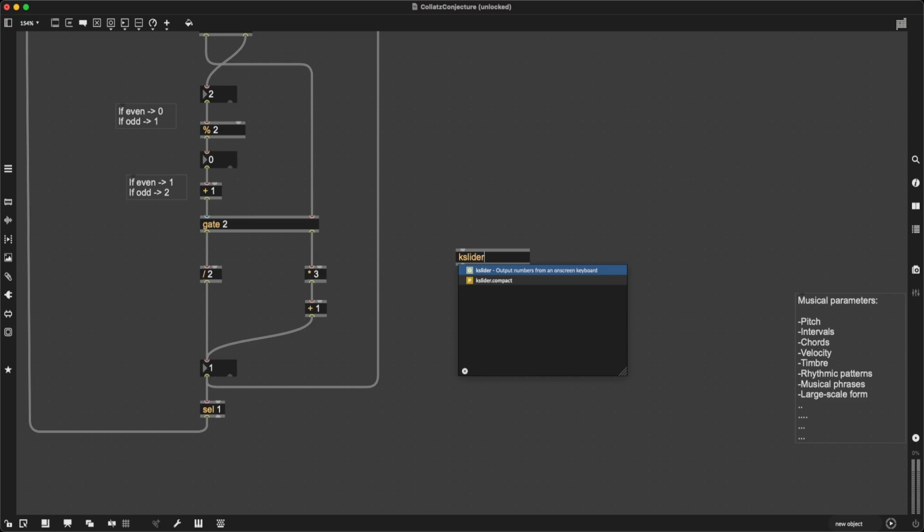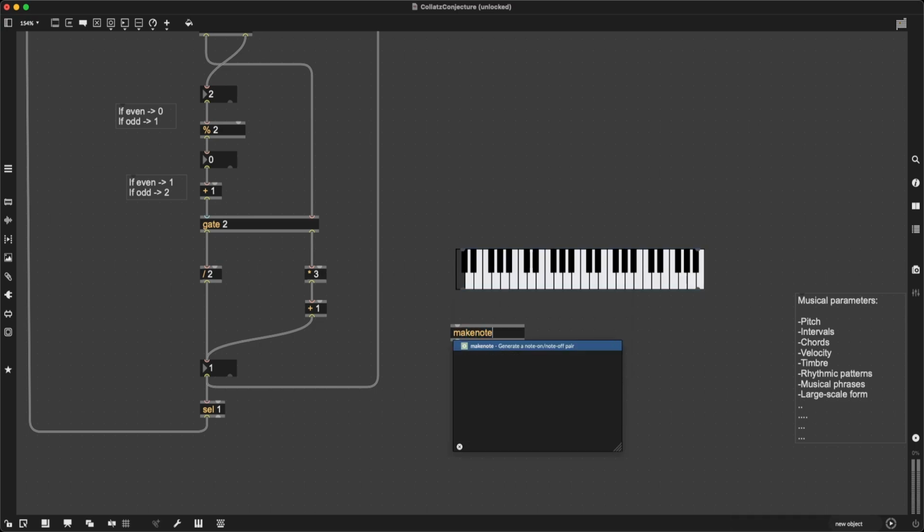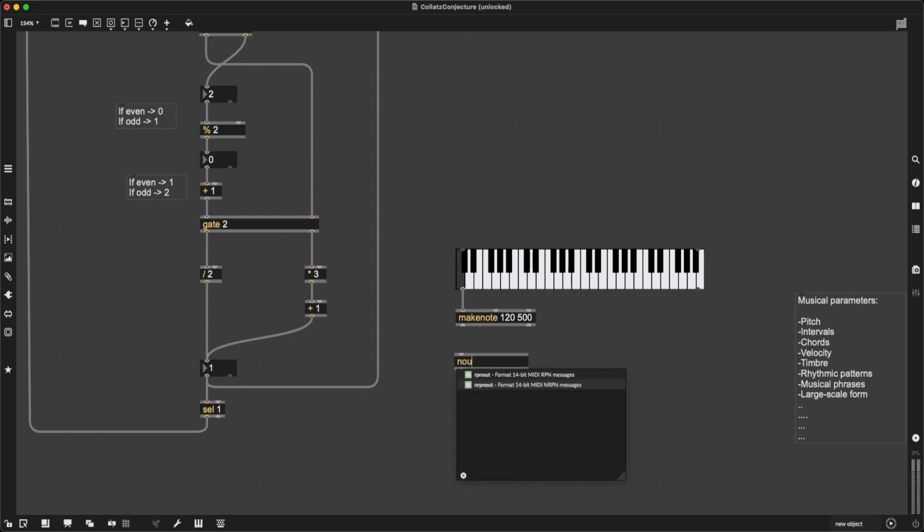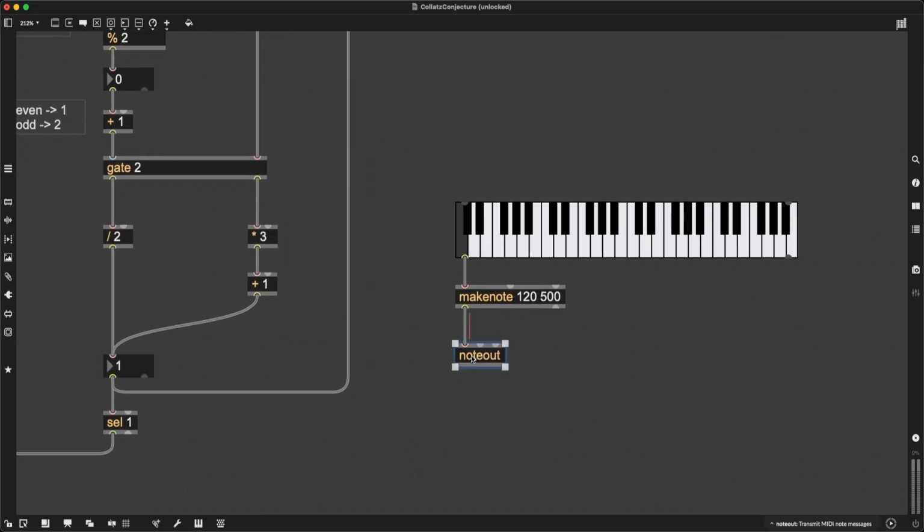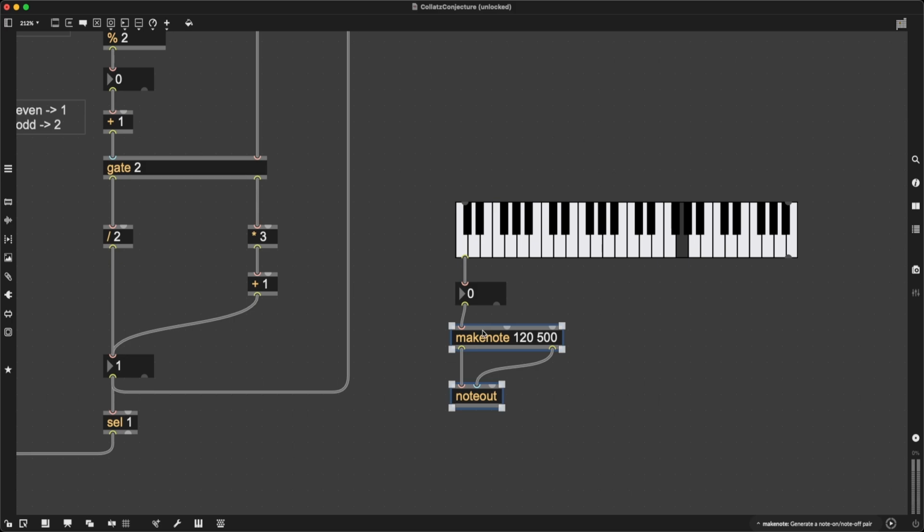I can always create a kslider. I can create a makenote object and give it a velocity and duration like 120 and let's say 500 milliseconds. And I can always take the result of this and route it to noteout. There we go. What is actually happening is that I'm getting integer numbers from kslider, which is then interpreted as a MIDI note that goes from 0 to 127, if I remember it correctly.